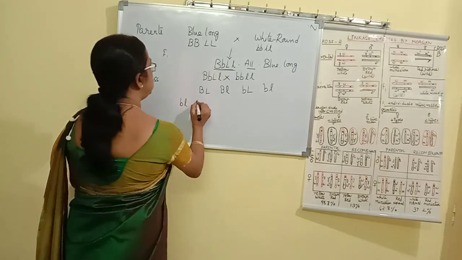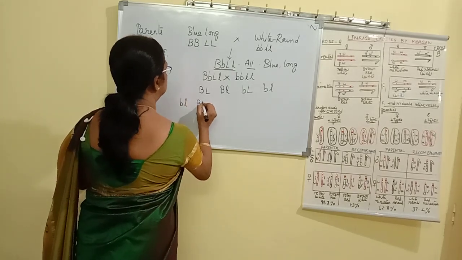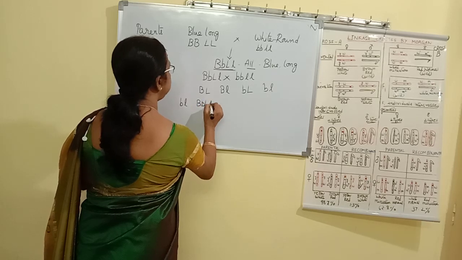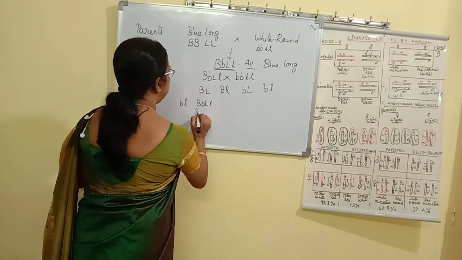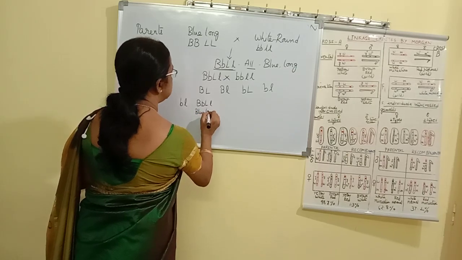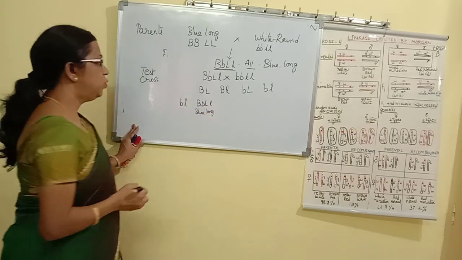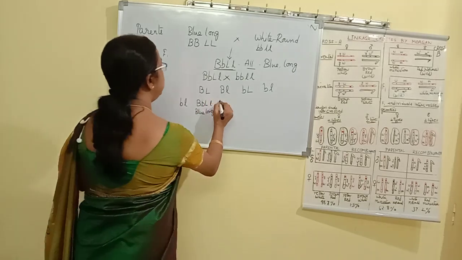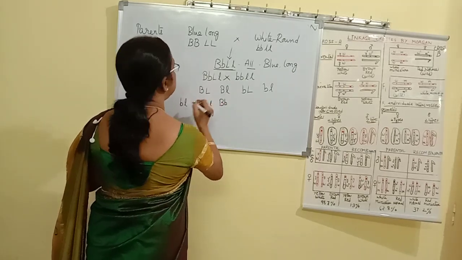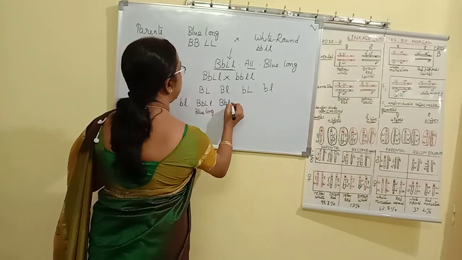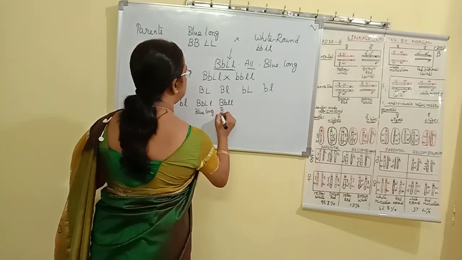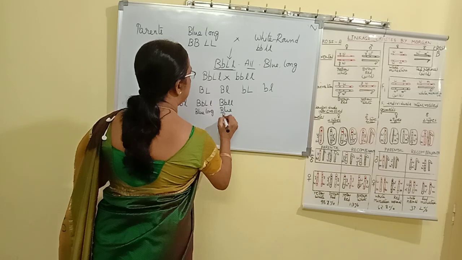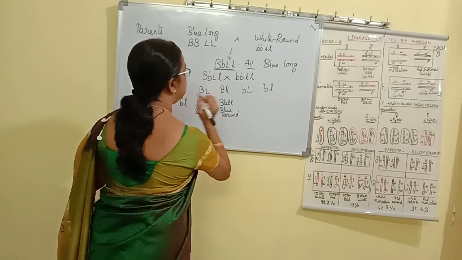Now the progeny obtained: the first progeny is all heterozygous and will be blue and long. The second one, capital B, small b, and both small l, will be blue with round pollen grains.